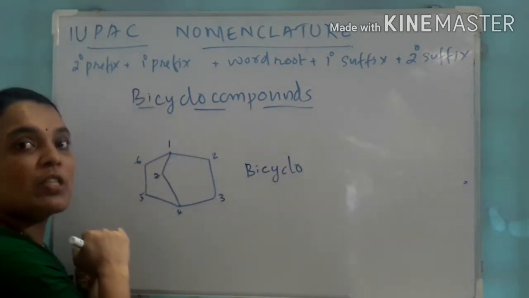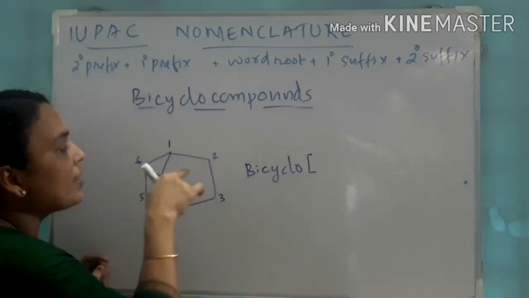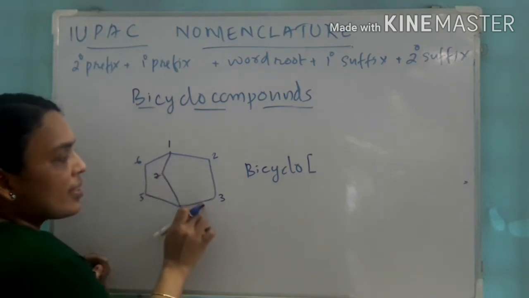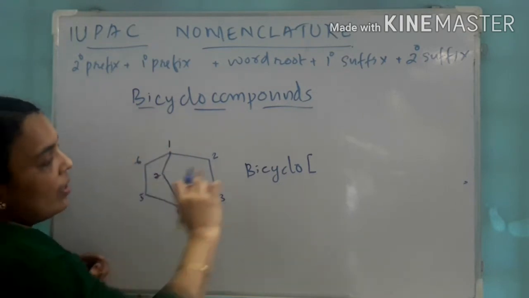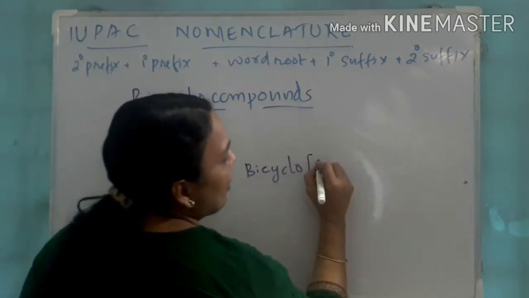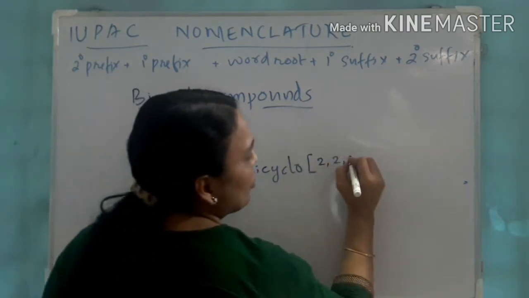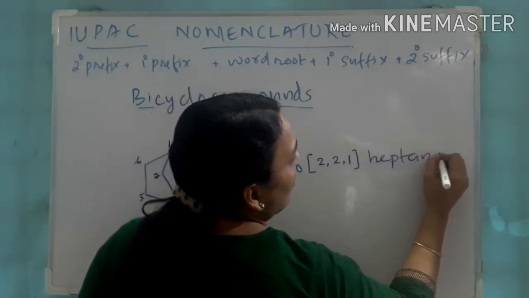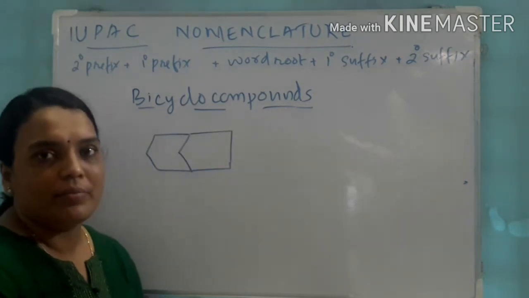Then we have to specify the positions inside the square bracket. Number the cyclic ring according to descending order. So in this section there are 2 carbons, neglecting the bridge carbon, and in this section also 2 carbons. So the name becomes 2, 2, and in the middle portion 1 carbon. 2, 2, 1 heptane. Got it? Look here, let us see another example.